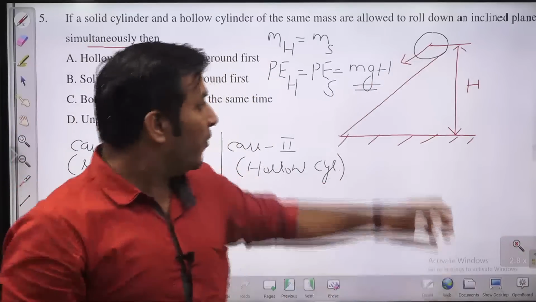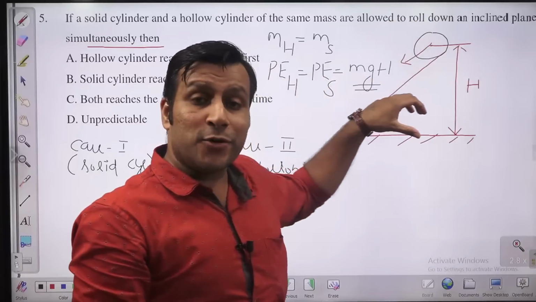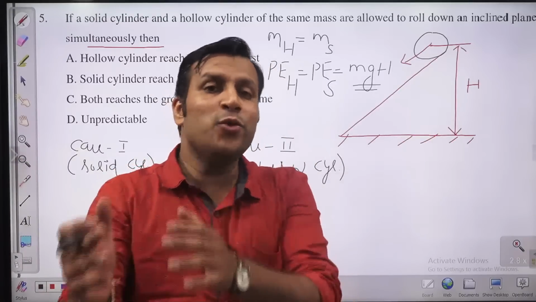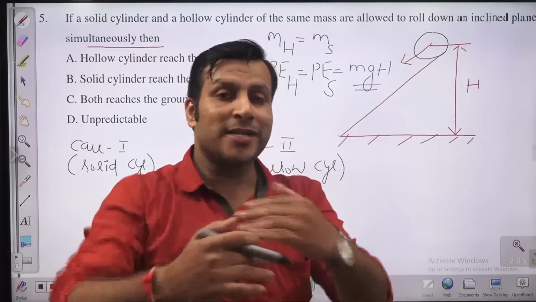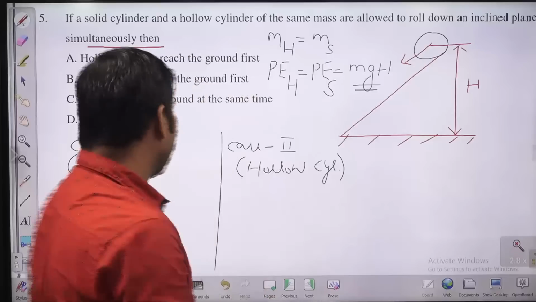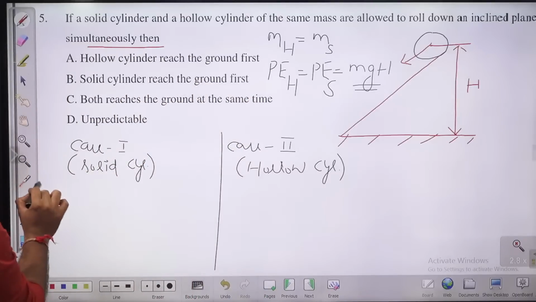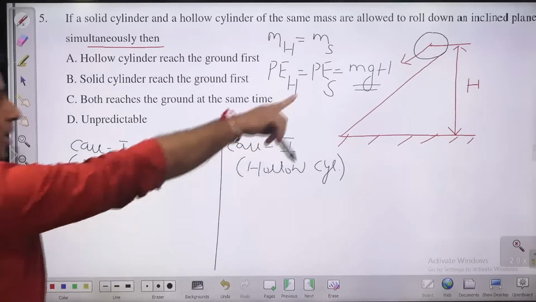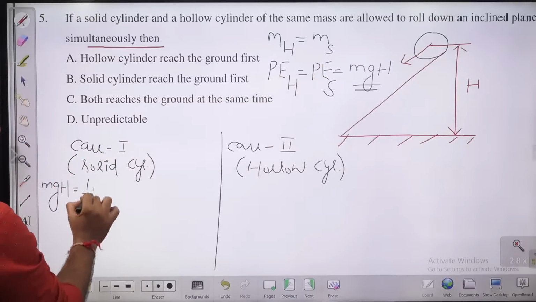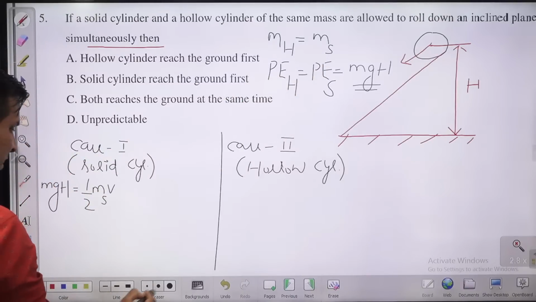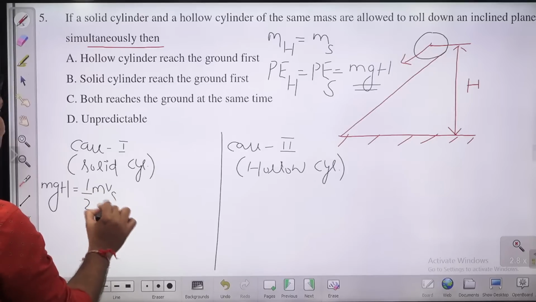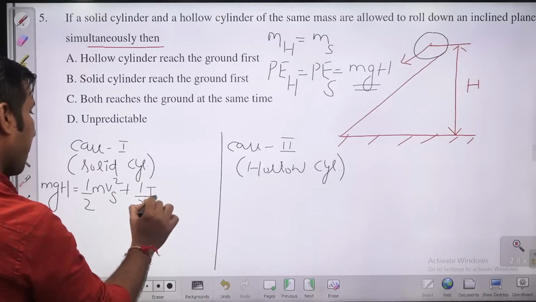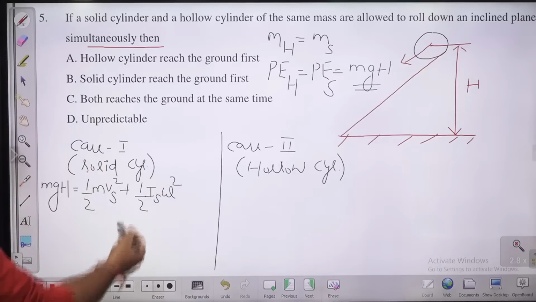Now what is going to happen? When you allow the cylinder to roll down, the potential energy is going to convert into kinetic energy. But you will have two kinetic energies: kinetic energy in translation as well as kinetic energy in rotation. So you can write it here. The total energy, potential energy mgh, is equal to the translational kinetic energy, half m v solid squared, plus half I omega squared. The mass is the same.